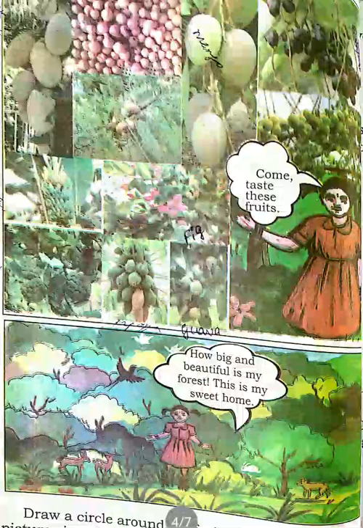How big and beautiful is my forest. This is my sweet home. So, she is saying that this forest is very big and it is beautiful and she is saying that this is my sweet home. Forest is my sweet home. Okay children? Which is our sweet home? Forest is our sweet home.